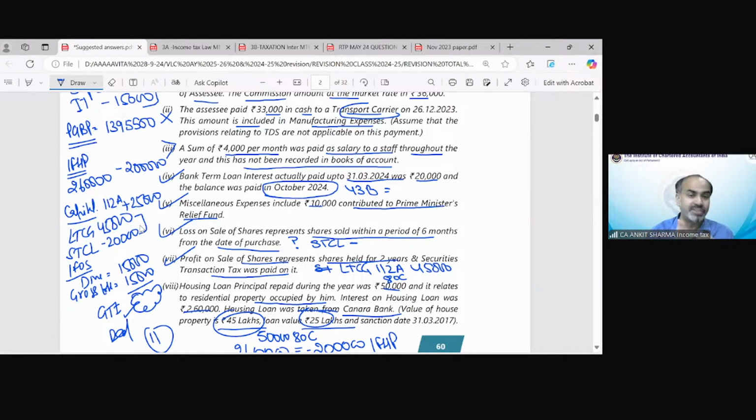And I also suggest that, in my opinion, you should always attempt this question at the last. When you have 30, 40, 45 minutes left in the examination hall, then you should attempt this question. That will technically help you, because when you have solved all the other questions, you are out of the nervousness and you will be confident that you have almost solved 70-80% of the examination, and only 15-20 marks you have to solve again.